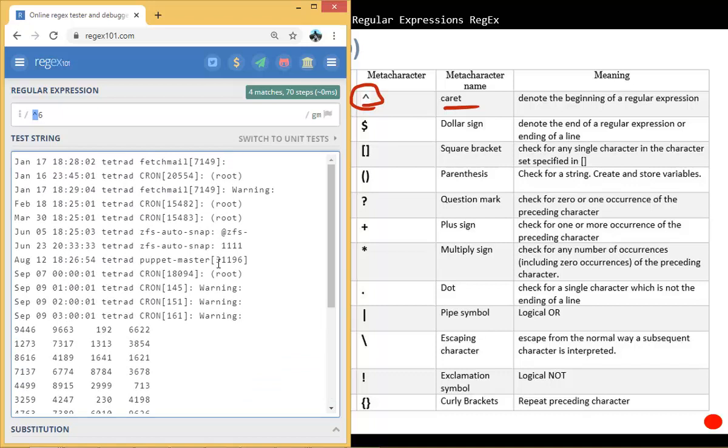Now imagine that we want to match everything where we are not sure what the first letter is, but the second and third letters are Jan. We will use another metacharacter, which is the dot.